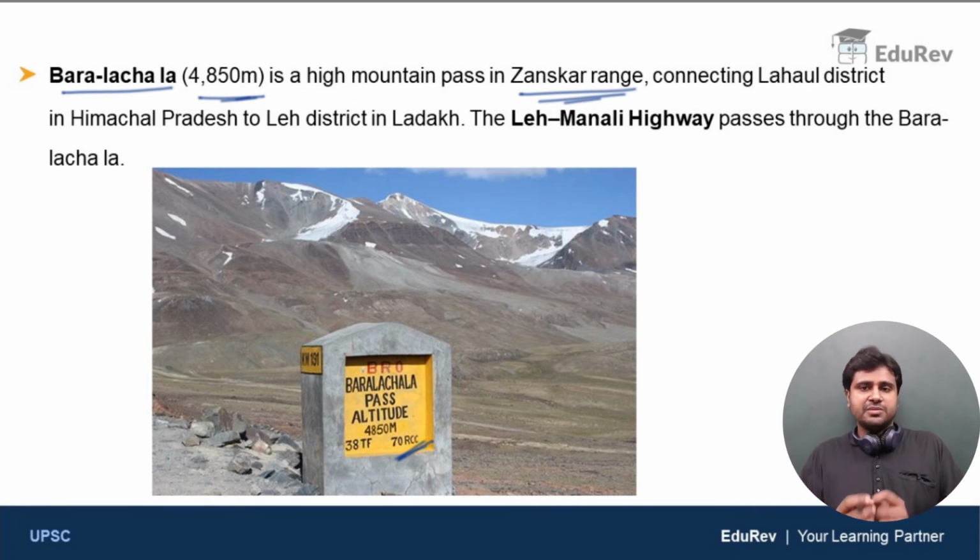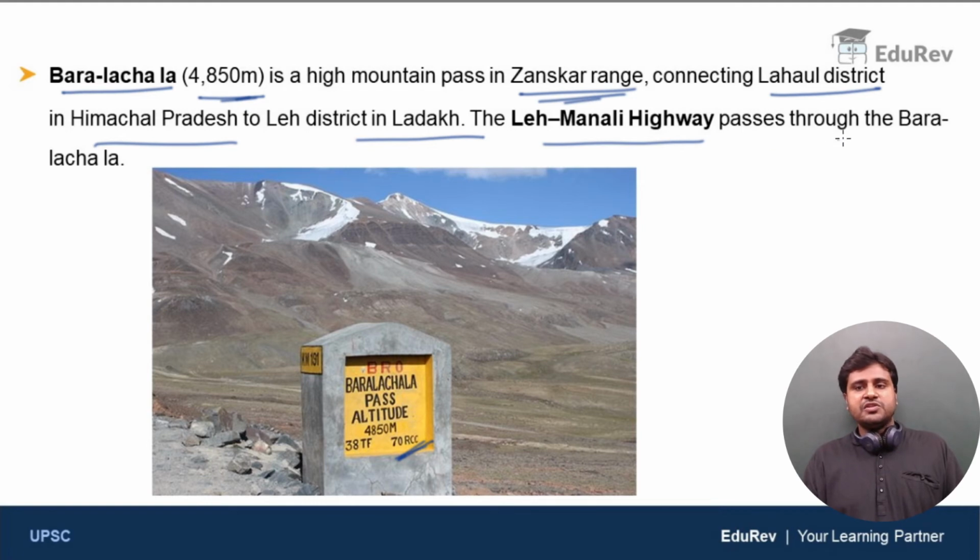Baralacha Pass connects Lahaul district in Himachal Pradesh to Leh district in Ladakh. And the Leh Manali highway, which is again a very famous and beautiful tourist spot, very famous for bike riders, passes through the Baralacha Pass. Clear?